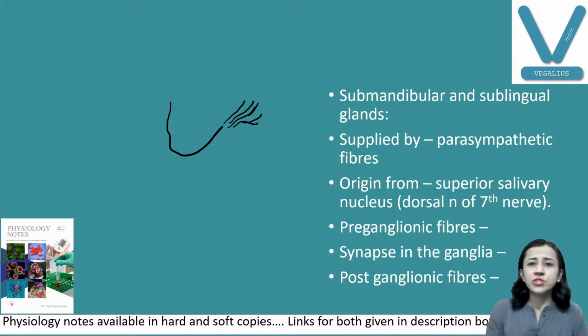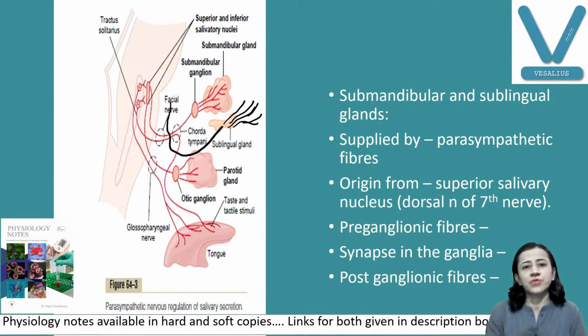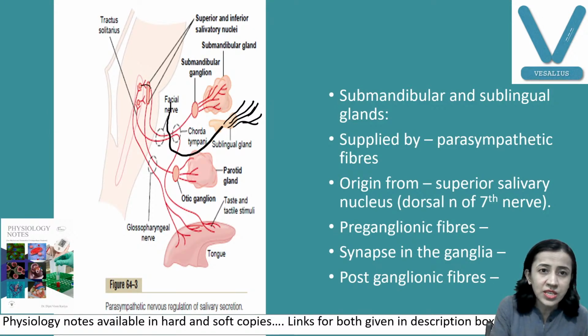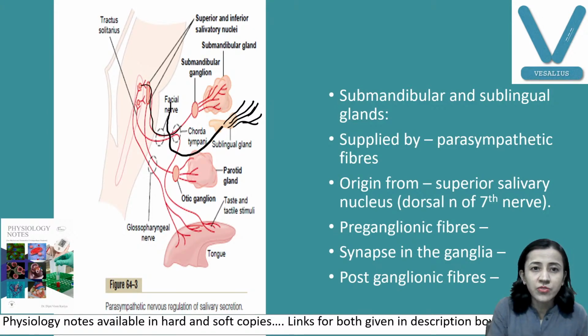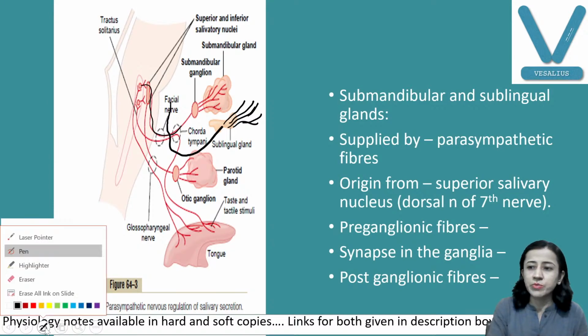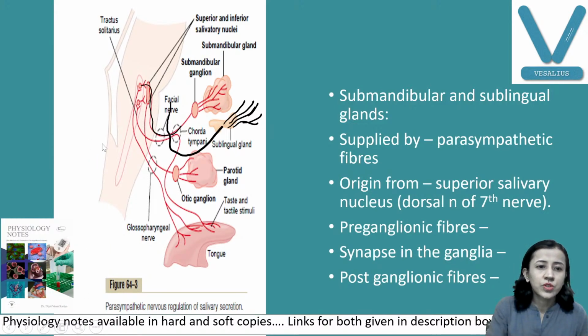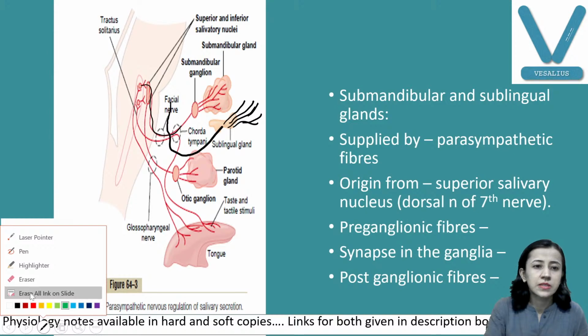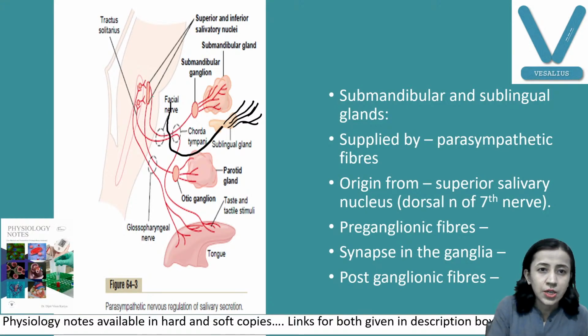Now if we discuss the submandibular gland, you can see here, this is your submandibular and sublingual ganglion. The fibers originate from, I'll just show you, this one, the superior salivatory nucleus, this one, the preganglionic fiber. I'll show with different colors so it becomes easy for you. Green color. Okay, fine. So first of all I'll erase all the links. Now you can see here, the superior salivatory nucleus.